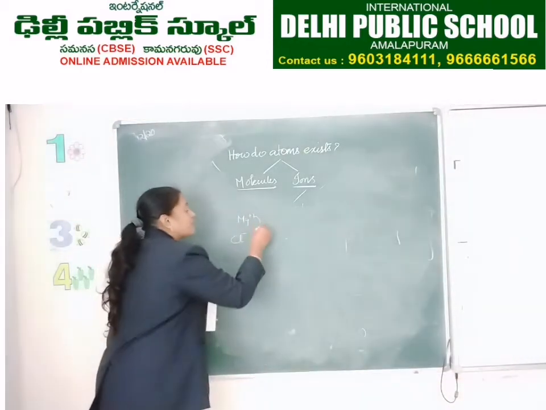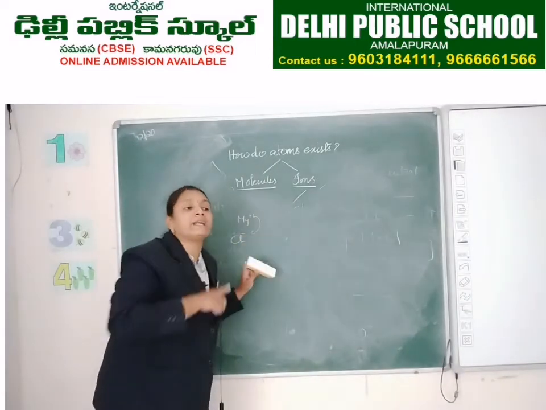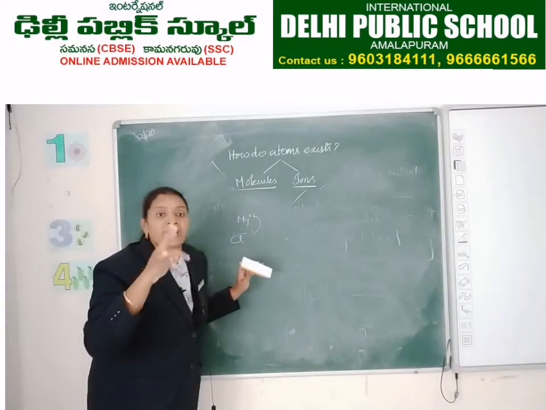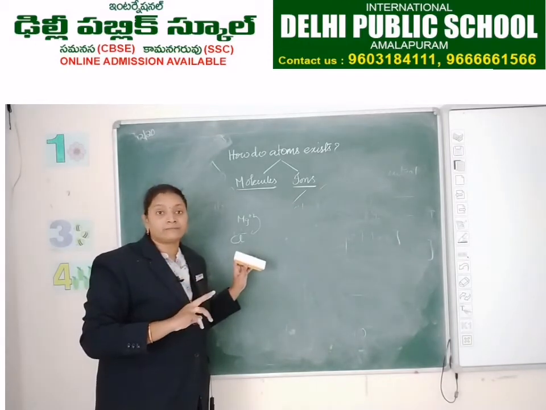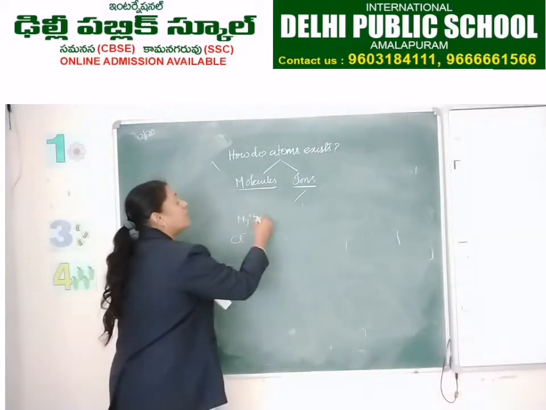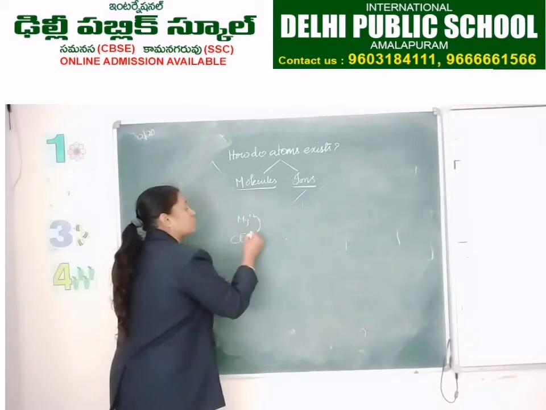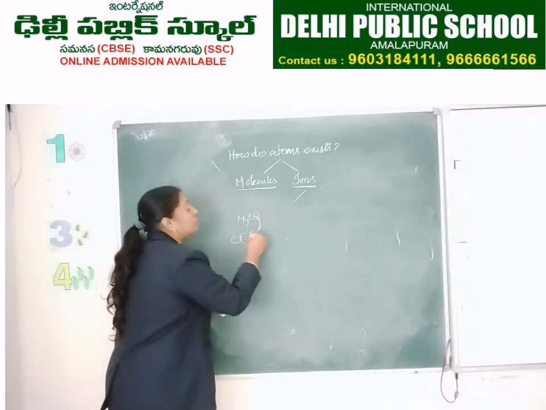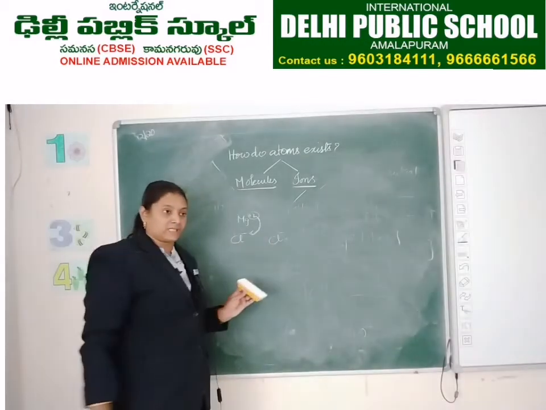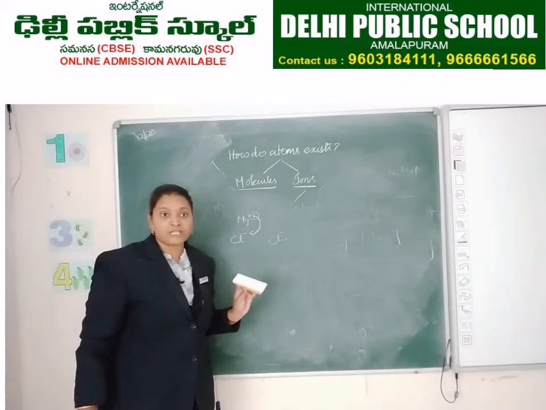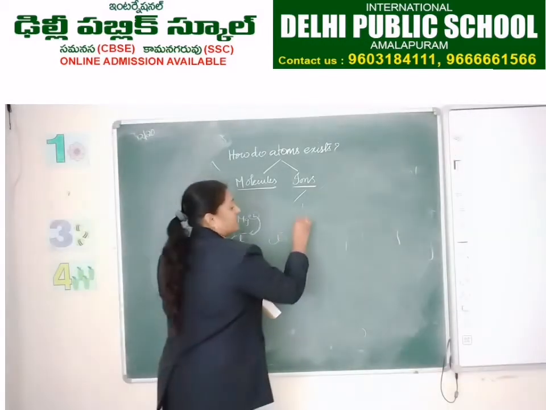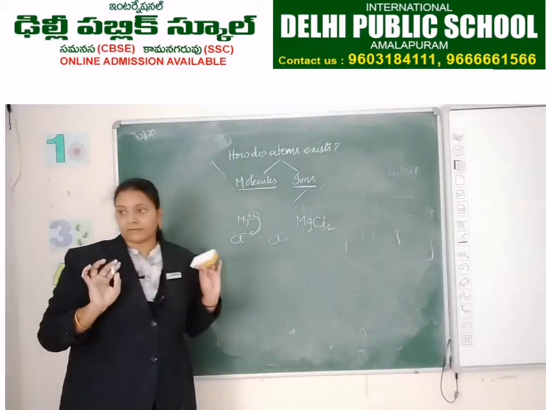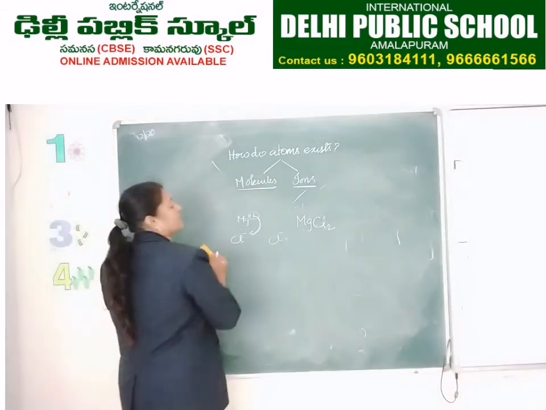So, if chlorine gains 1 electron, what happens to the other electron? It needs some other chlorine atom, right? So, Mg plus 2, here 2 excess will be given to 2 chlorine atoms. Got my point? Then it becomes MgCl2.